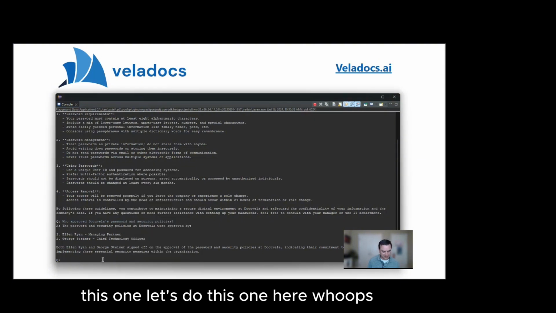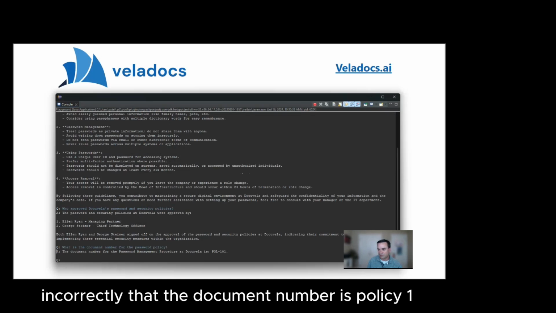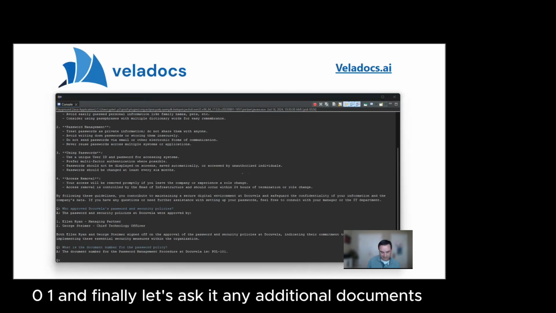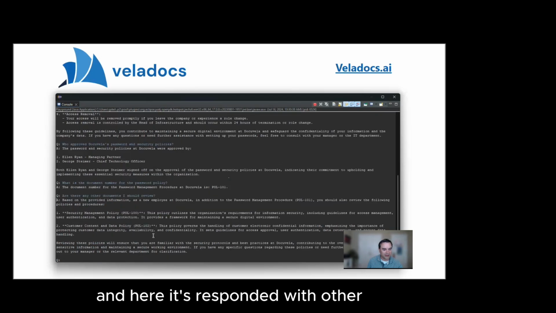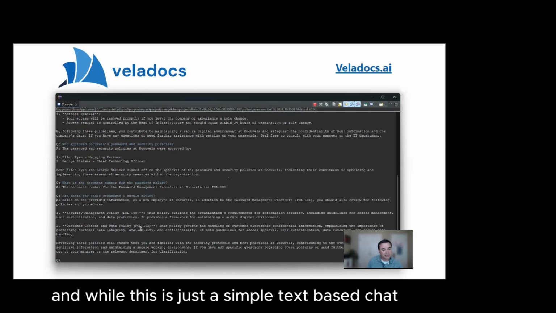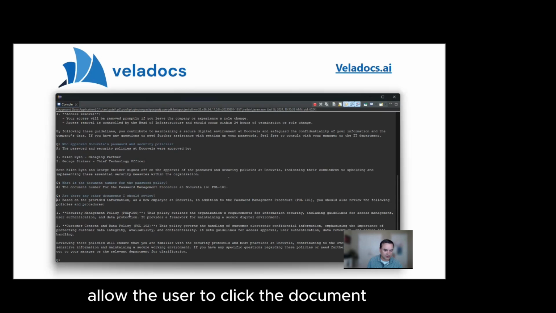Let's do this one here. As you would expect, it can respond very confidently and correctly that the document number is policy 101. And finally, let's ask it for any additional documents. And here it's responded with other policies that the user should look at. And while this is just a simple text-based chat, in a more complete system, we could provide these as links to actually allow the user to click the document and view it directly.